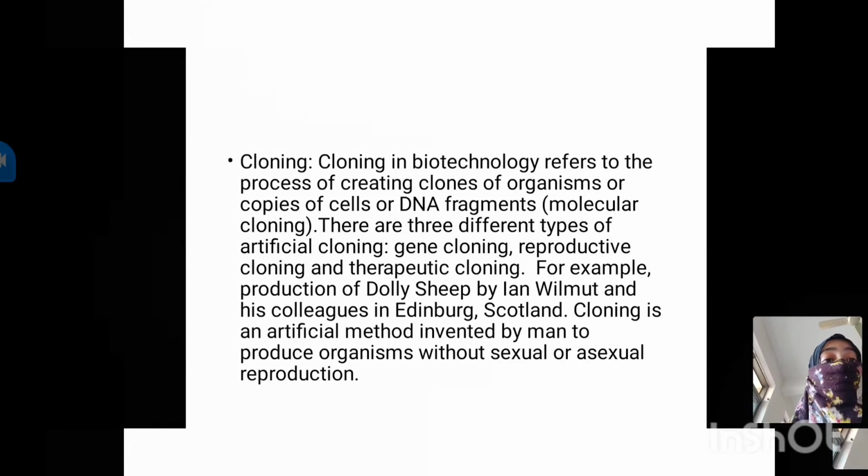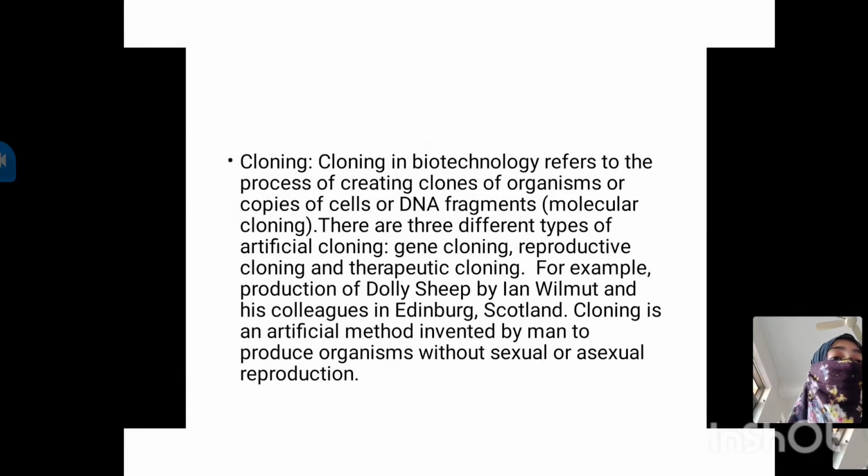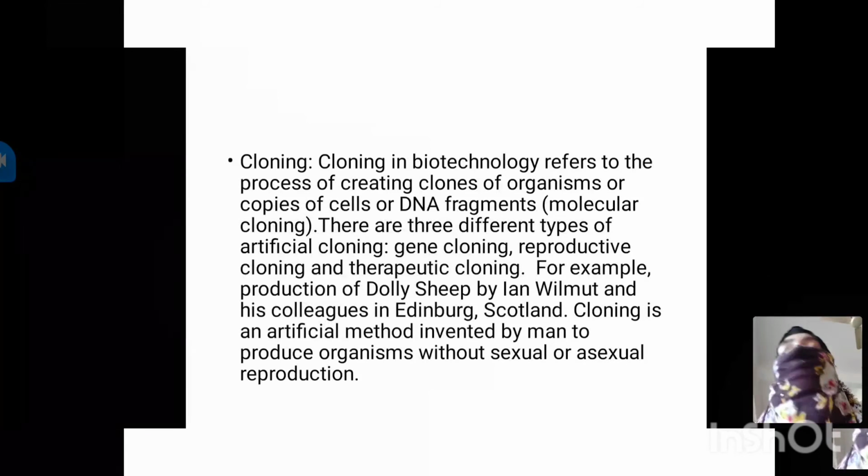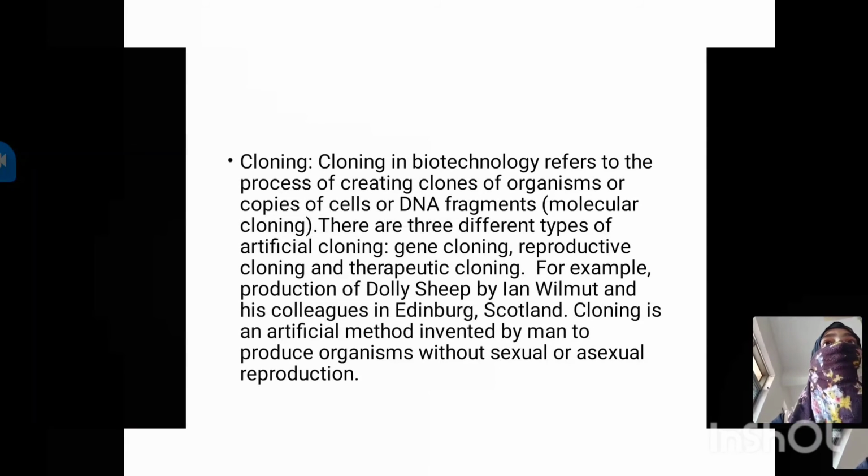Now let us see the cloning method. In this cloning method, what happens? This is biotechnology, which refers to the process of creating clones of organisms. Clones means copies of cells. So in this method, you will get identical species. Mostly cloning is done in animals, and it can be done in plants also. For animals, if you have heard of one sheep, that is Dolly the sheep. That is a cloned animal. Cloned animal means the animal which is produced by the cloning method.